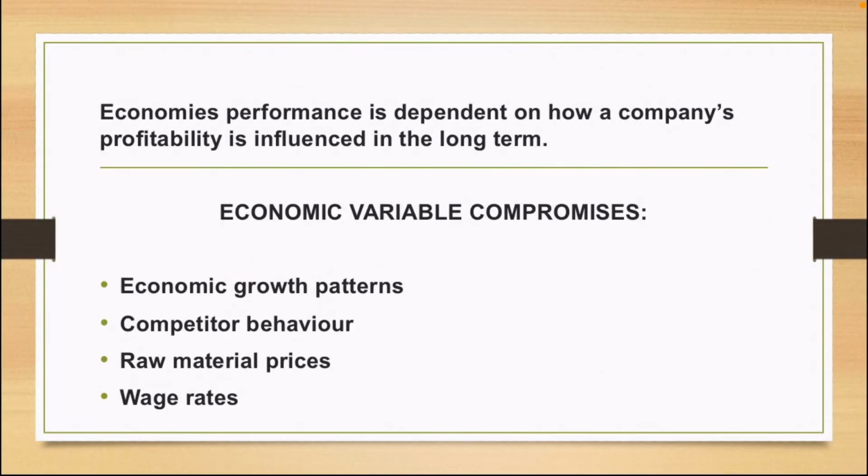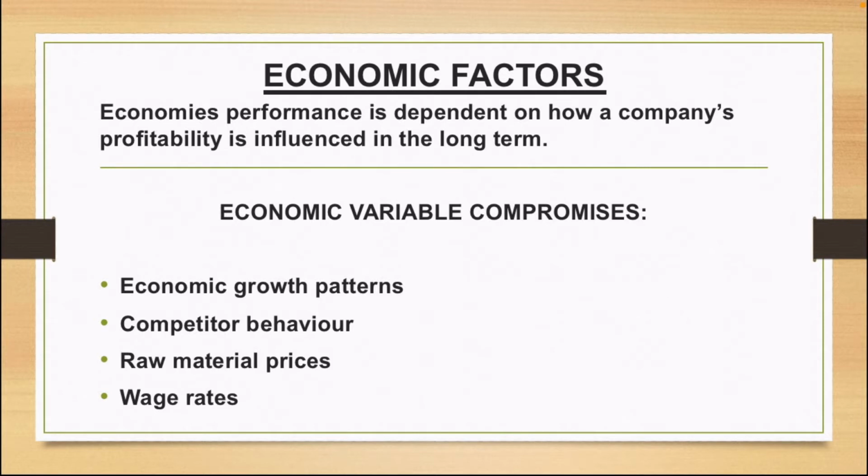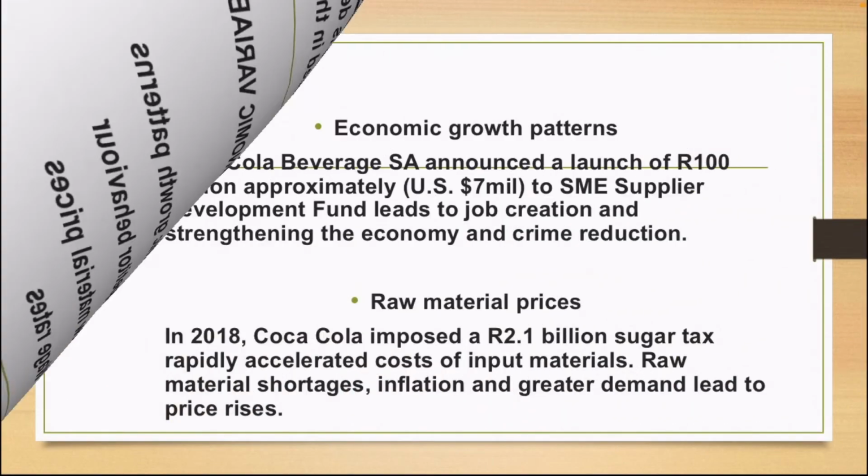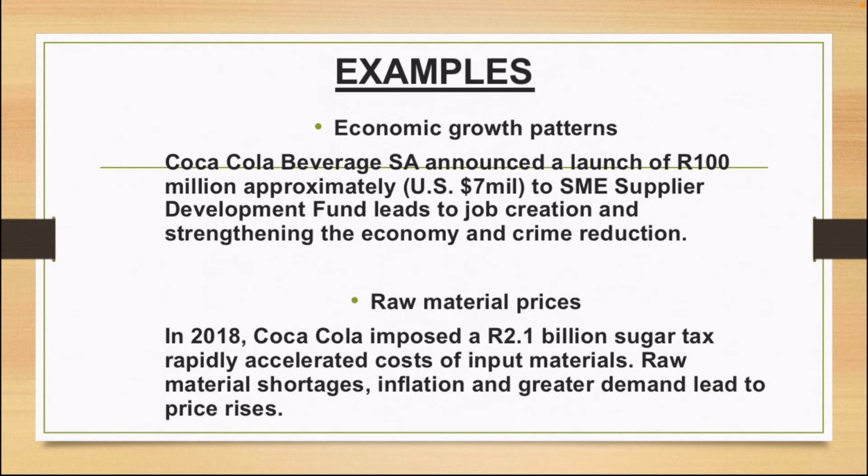The first E in the framework stands for economic factors. This is the economy's performance, which influences how a company's profitability is affected in the long term. Economic variables comprise economic growth patterns, competitor behavior, raw material prices, and wage rates. Let's take a look at the examples.